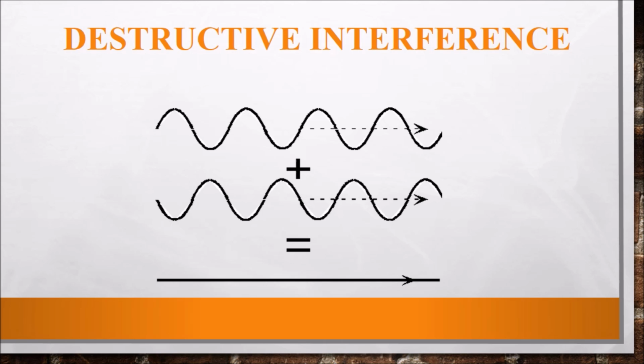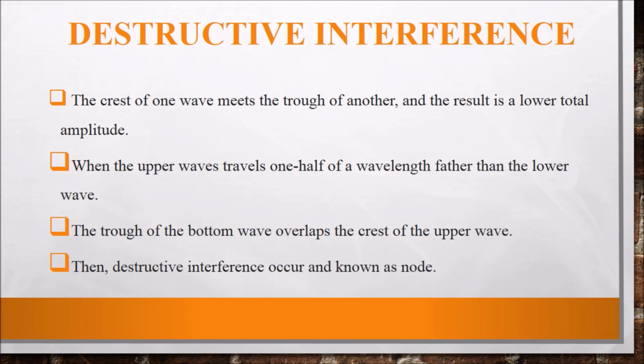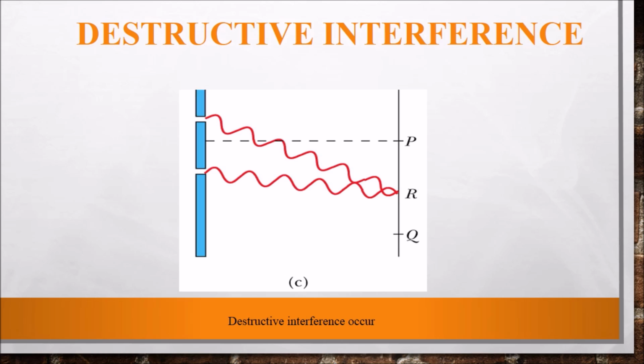Next is how destructive interference occurs. Destructive interference occurs when the crest of one wave meets the trough of another, and the result is a lower total amplitude. When the upper wave travels one half of a wavelength further than the lower wave, the trough of the bottom wave overlaps the crest of the upper wave. Then destructive interference occurs, and this is known as a node.